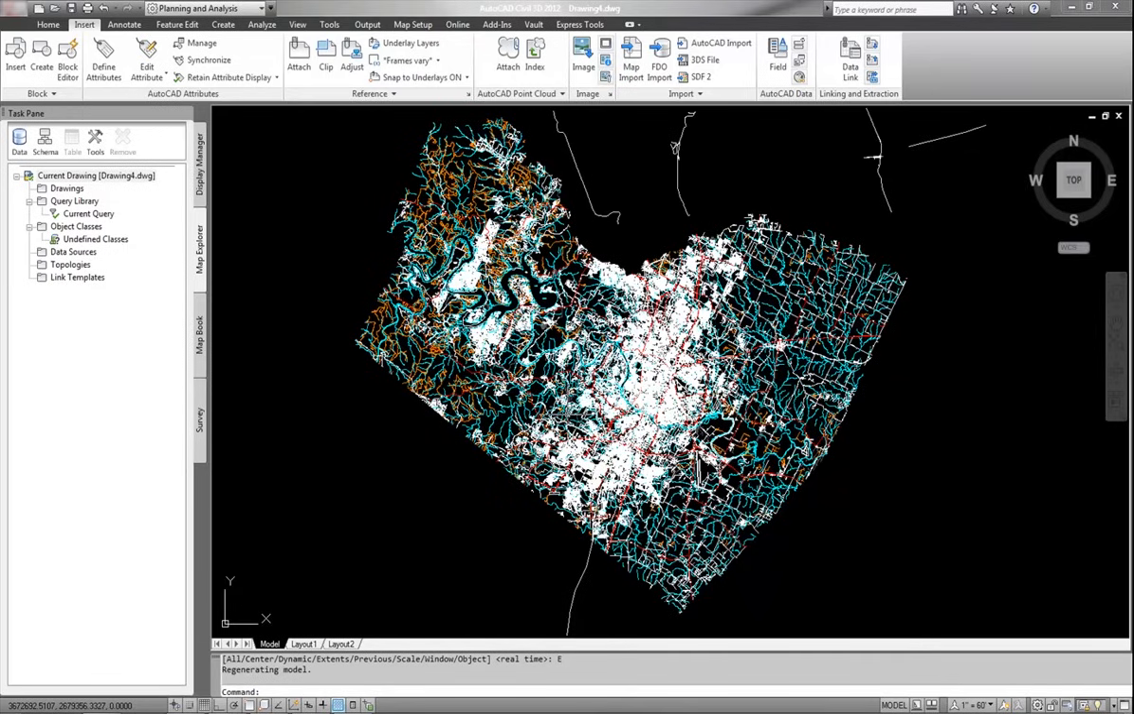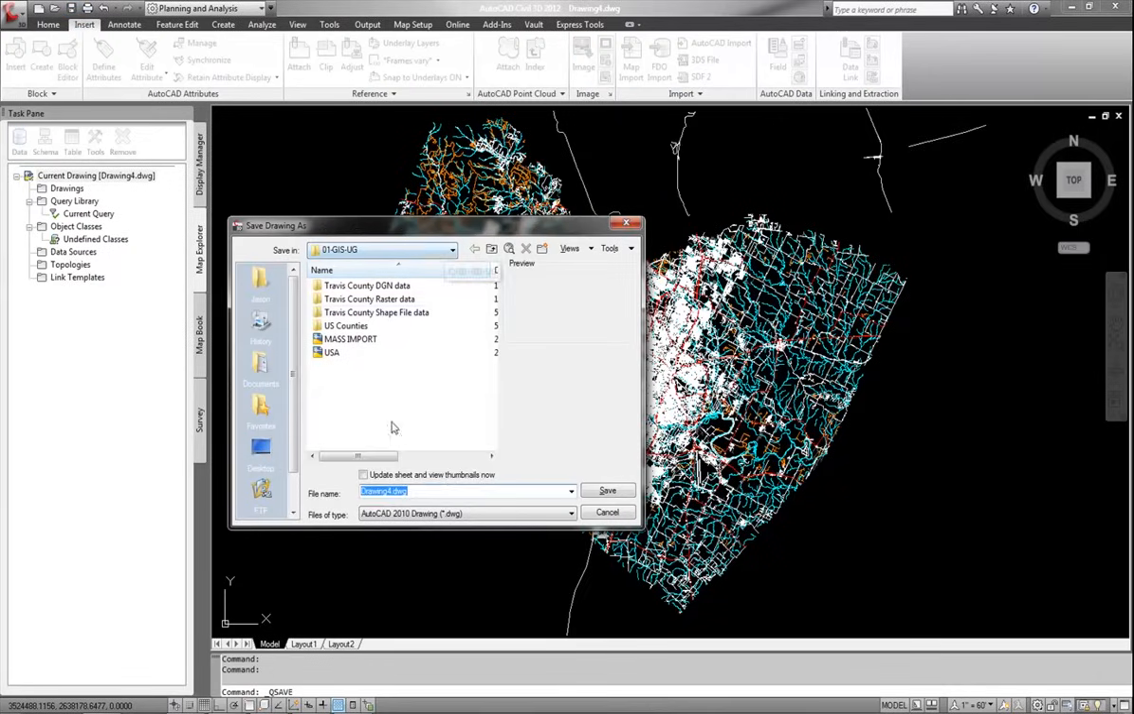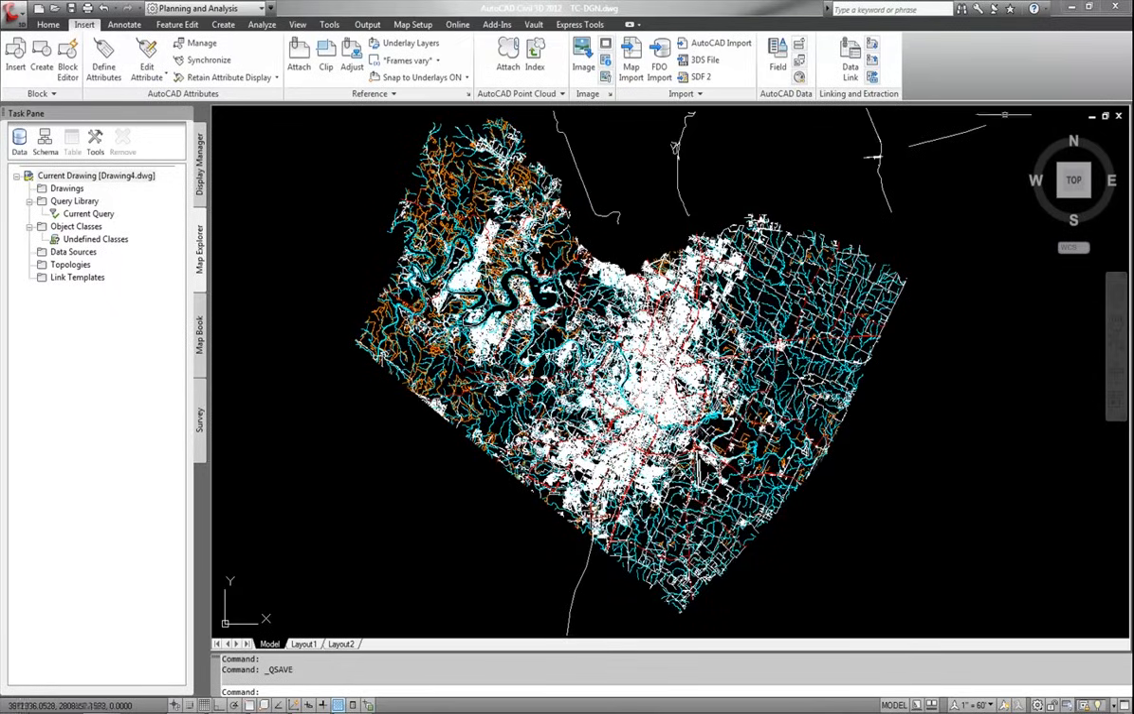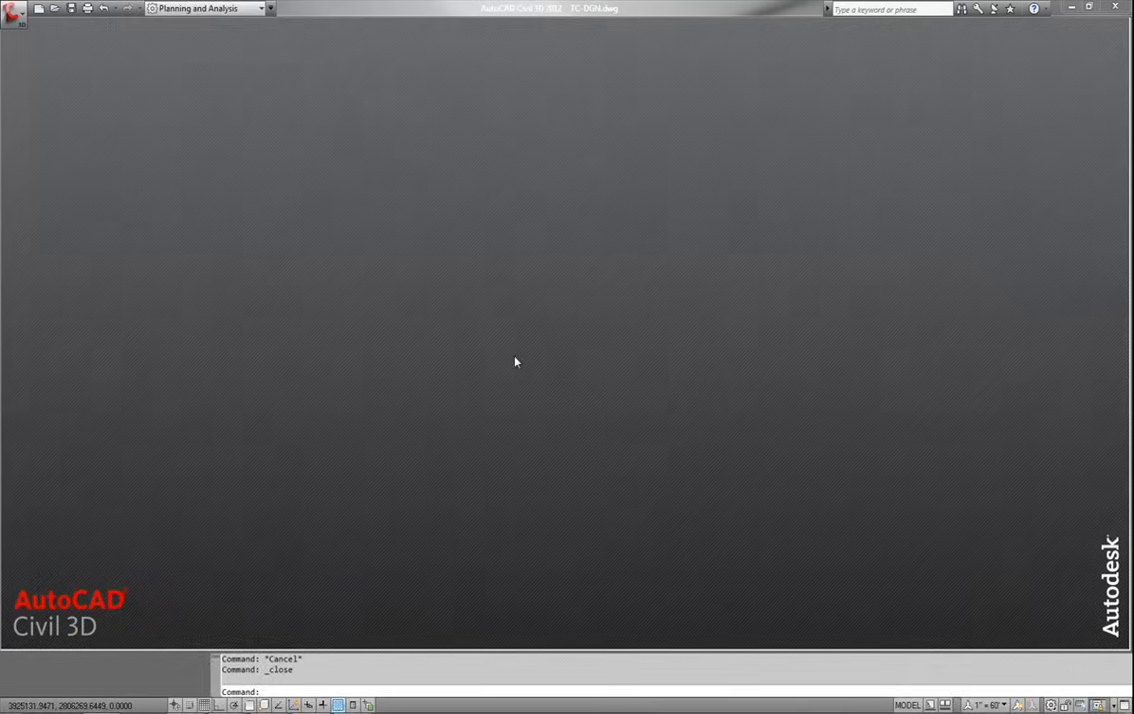This is my DGN file. Now that I have this and it's assigned to the correct coordinate zone for this particular file, I'm going to go ahead and save. I'm going to call this one TC for Travis County, because that's where I happen to be, DGN data. Okay, so I know this is the TC DGN file. Save that, and I'm done with this. I'm going to go ahead and close this one out.